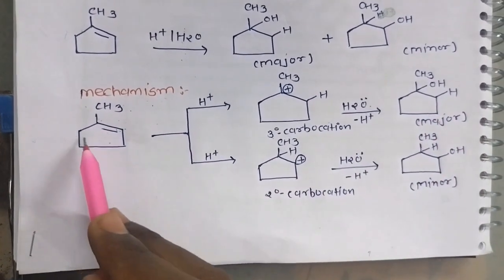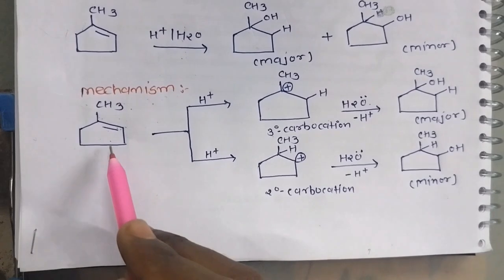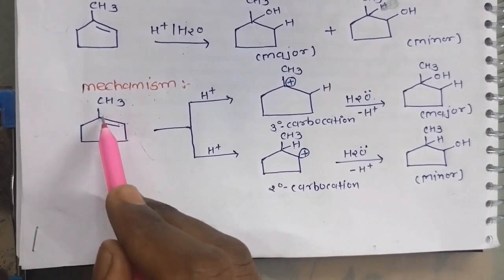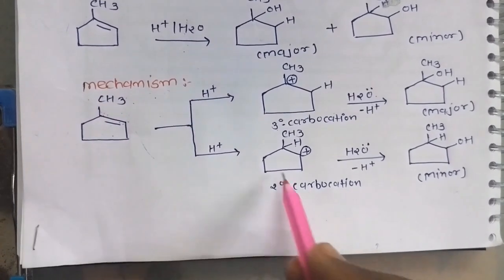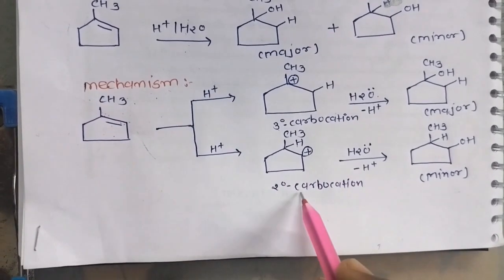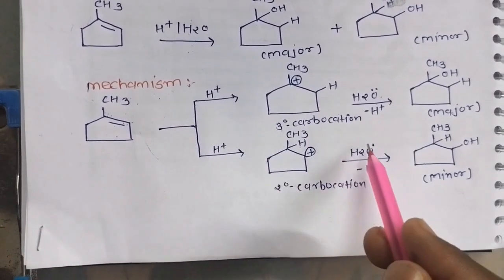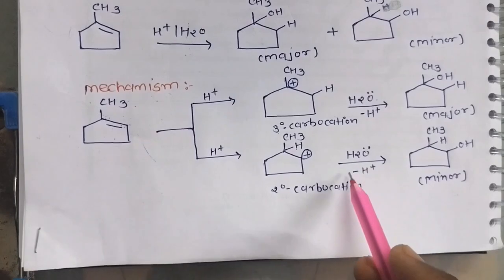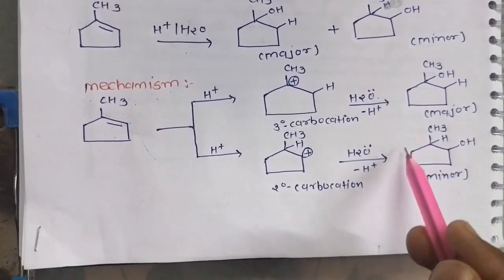Case 2: in 1-methyl cyclopentene the carbon-carbon pi bond is broken and H attacks the first carbon, generating a secondary carbocation. It reacts with H2O, OH attacks the carbocation and H is removed, giving the minor product.